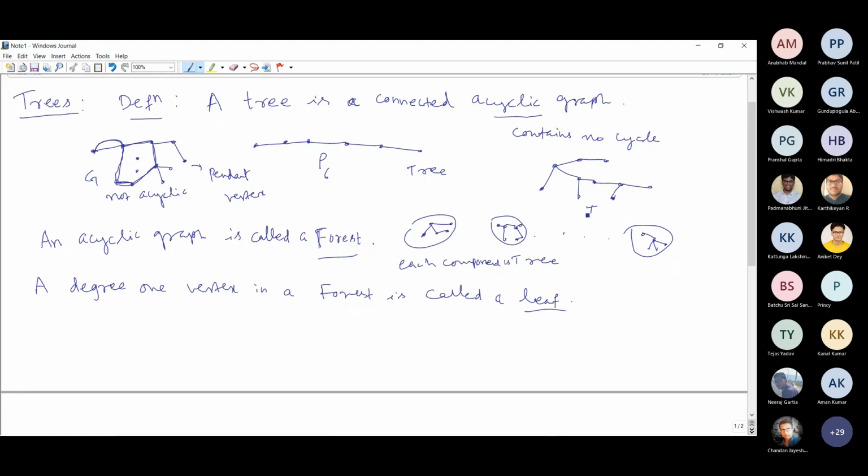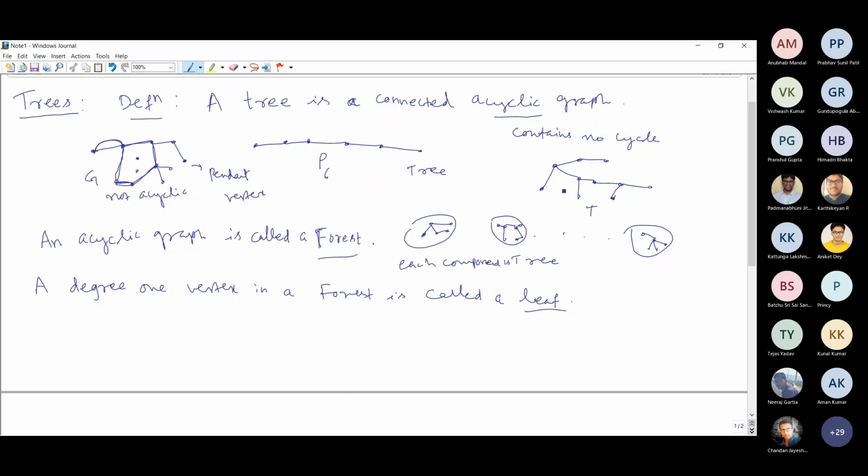So just look at one thing. In case of a tree, we'll find this relation between the number of vertices and the number of edges, and also this tree is minimally connected. Minimally connected means whenever you remove a single edge, the graph will be disconnected. Removal of a single edge will make this graph disconnected. This tree will have so many properties, and I'll note down all of them one by one.